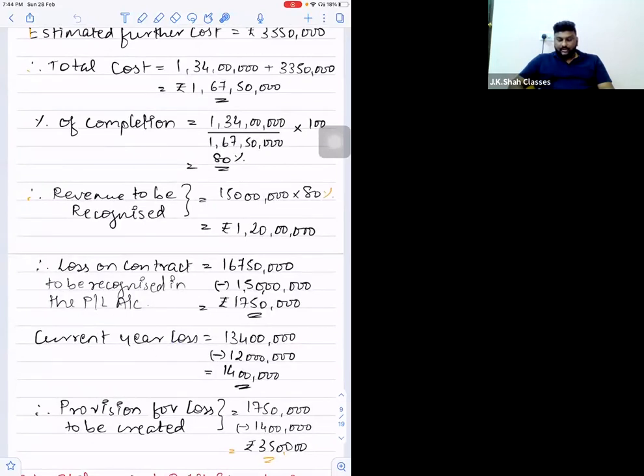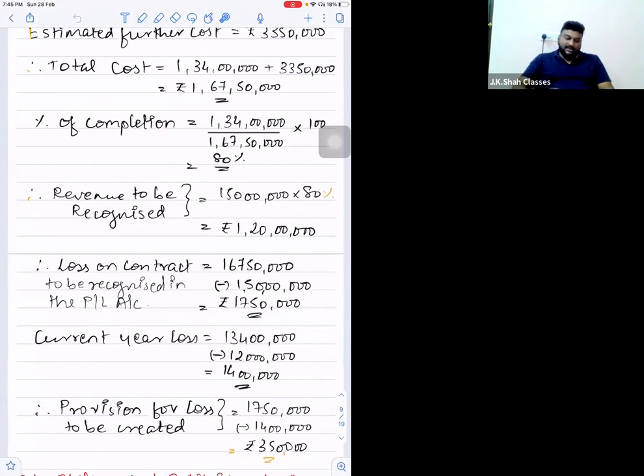Sir, in current year, 1 crore 34 lakh is the expense that I will debit, and 1 crore 20 lakh is the revenue that I will credit. So technically 14 lakh rupees of actual loss will be debited this year, right? But should I debit 14 lakh or should I debit entire 1750? Entire 1750. So therefore provision for loss to be created will be 1750 minus 14 lakh. 3 lakh 50,000 will be the provision for loss. So same to same as question number 1 and 2,